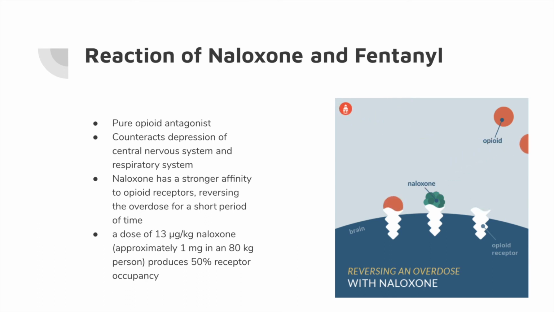This exists because naloxone has a stronger affinity to opioid receptors, making it easier for naloxone to reverse the overdose for a short period of time. A dose of approximately 13 micrograms per kilogram of naloxone produces 50% receptor occupancy in an average-sized human.